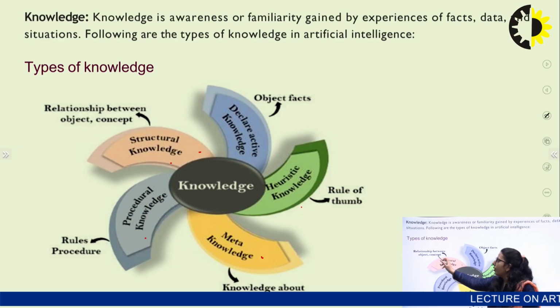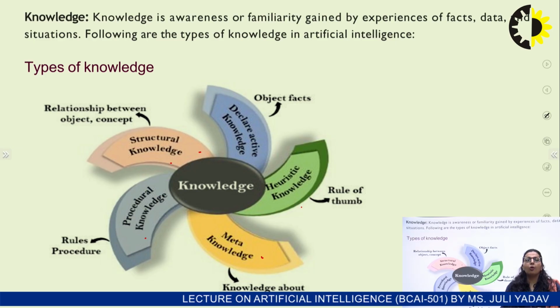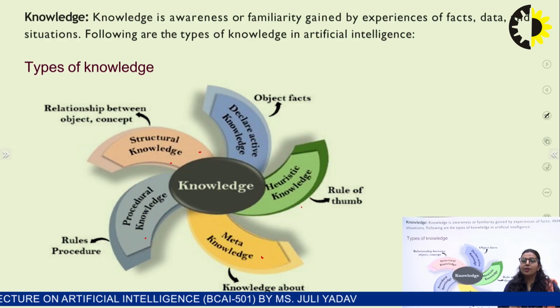The structural knowledge tells us about the relationship between the concept and the object, means we are representing this knowledge in a tabular form, and it tells us what the relation is between the objects that we are designing, or whatever objects we are using to make the artificial object as intelligent as humans are.